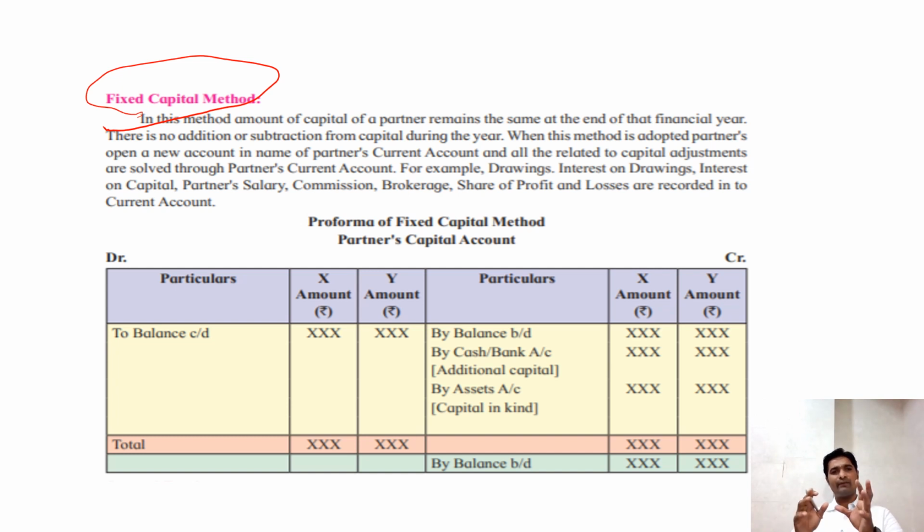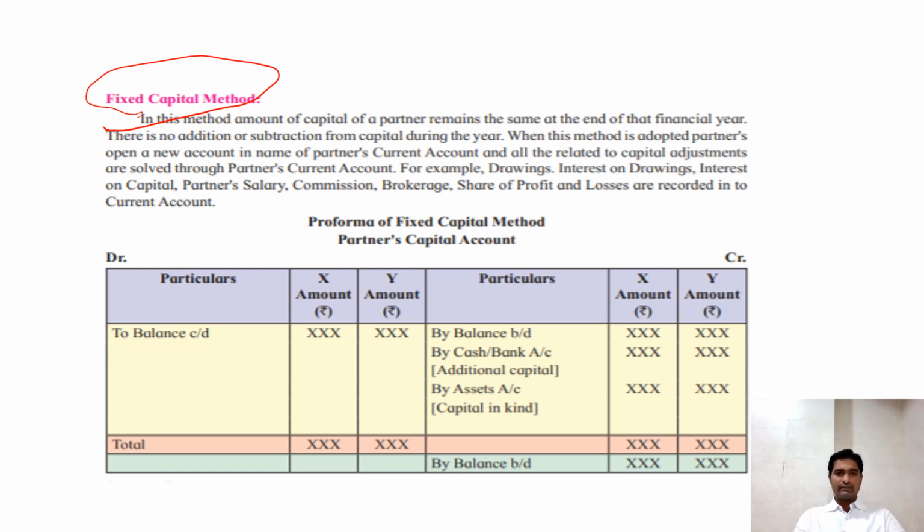So it is easy to identify whether the fixed capital method is asked or the fluctuating capital method is asked. Whenever the fixed capital method is asked, along with the capital account balance, the current account balance is also provided. So along with the capital account, if the current account balance is given, you can easily identify this is a fixed capital method. So what we need to do is just keep the capital account as it is. We don't have to do any adjustment on the capital account. All adjustments which we usually do on the capital account should now be done on the current account.